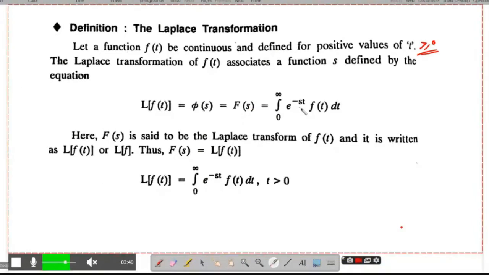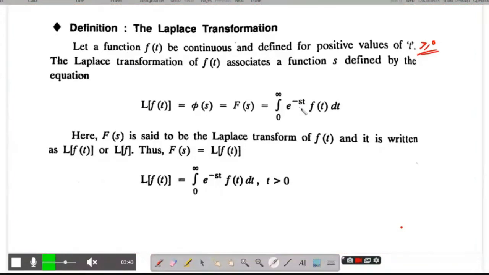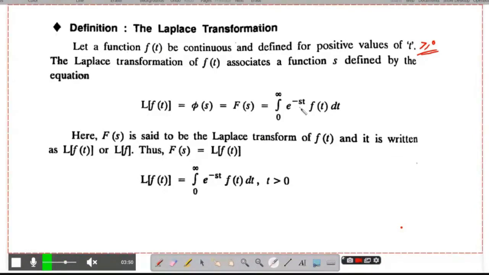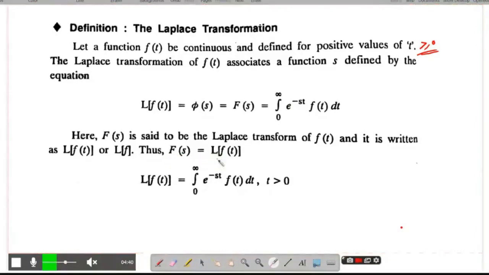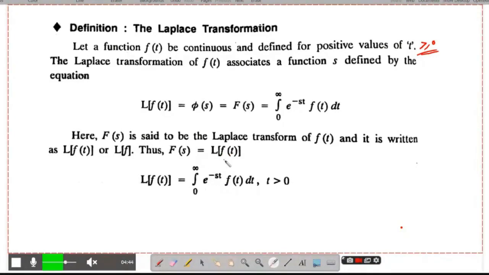Here you should know that for all functions we can't find the Laplace transform. That function should have some properties, right? Simply you can write F of s is nothing but L of f of t. F of s equals L of f of t. So this is the notation for the Laplace transform.